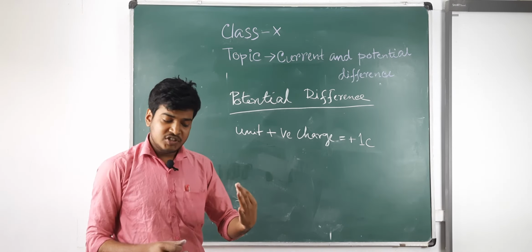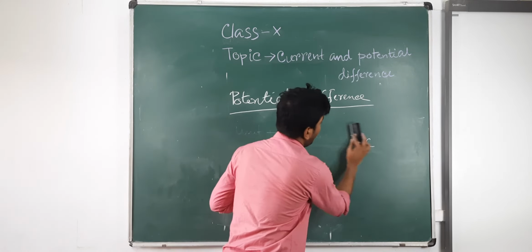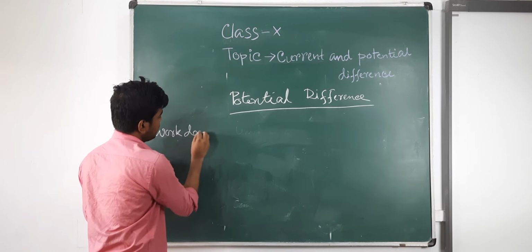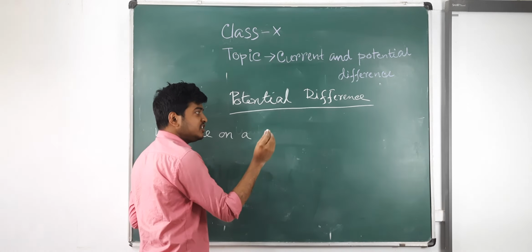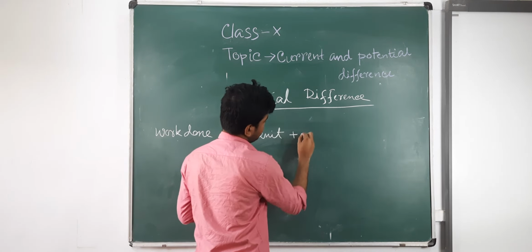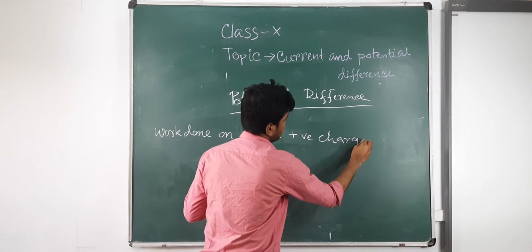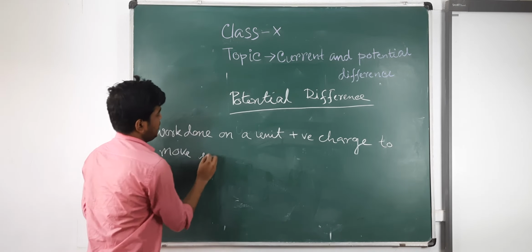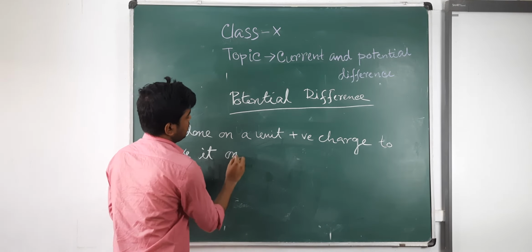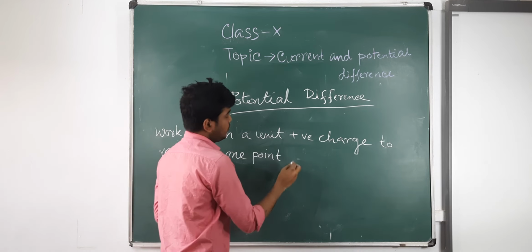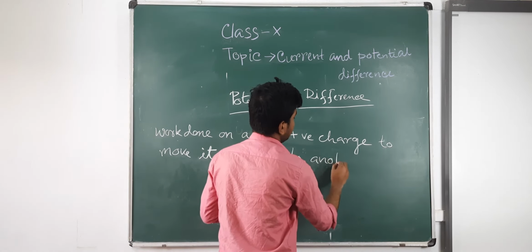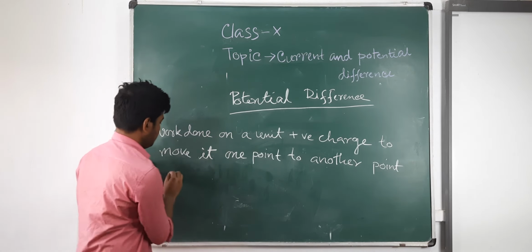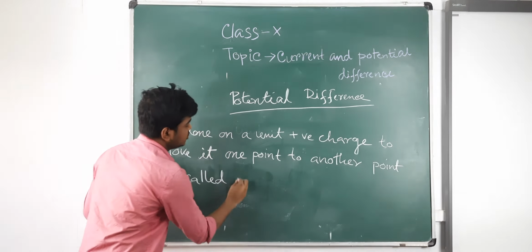So what is potential difference? Potential difference is defined as the work done on a unit positive charge to move it from one point to another point.